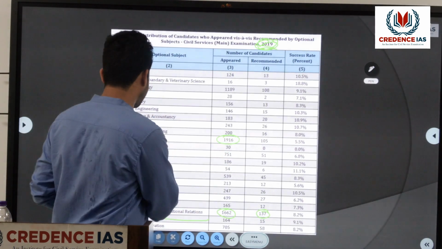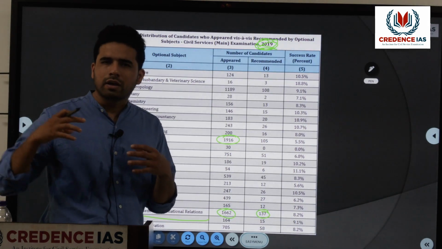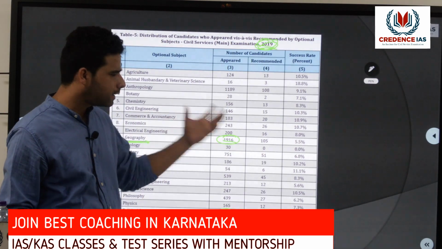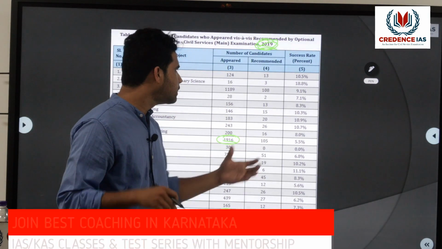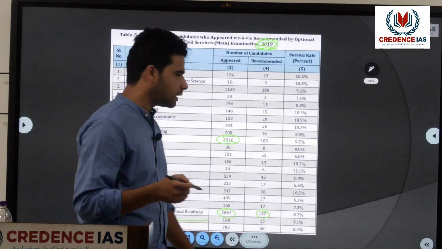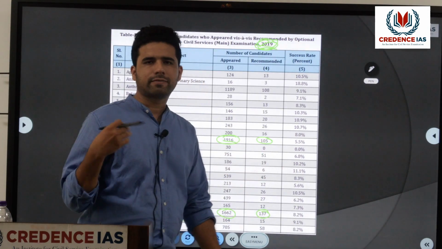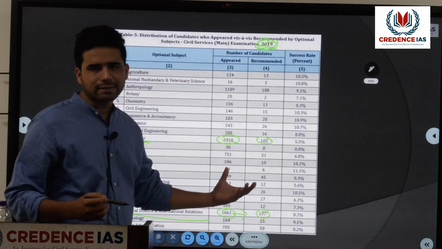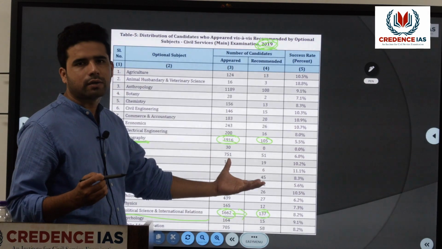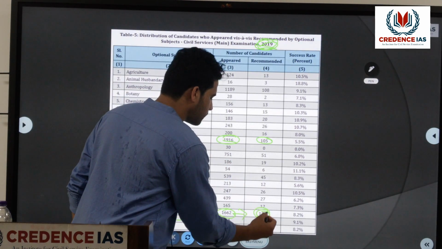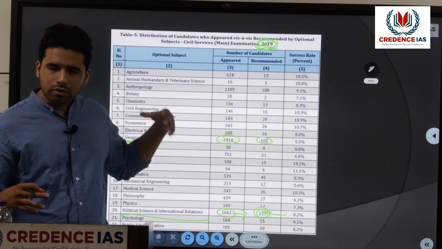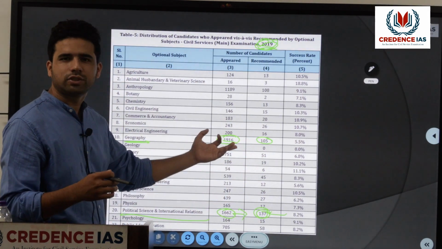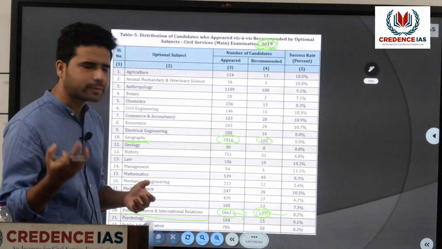Comparatively, if we compare it with geography optional, which is also one of the largely taken or widely chosen optionals, 1916 students or candidates took geography optional, and 105 of them made it to the final list. So you can see that here a lesser number of people are going for PSIR optional, but a greater number of people are actually getting selected. So the success rate is also higher as compared to geography, which is one of the widely chosen optionals.